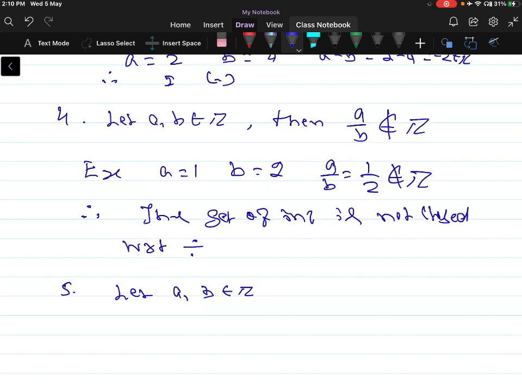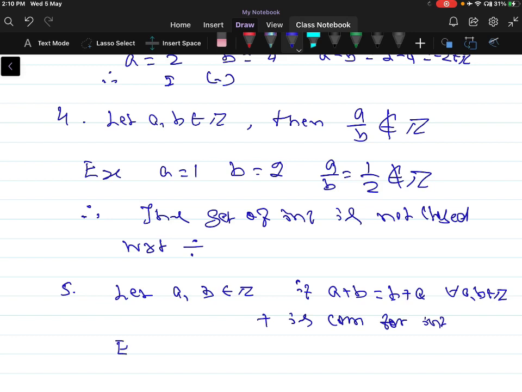Let two numbers a and b belong to the integers. If a plus b is equal to b plus a for all a, b belonging to Z, then addition is commutative for integers.